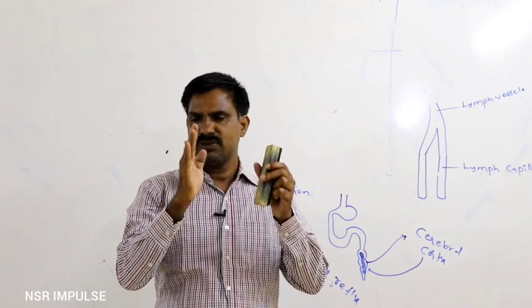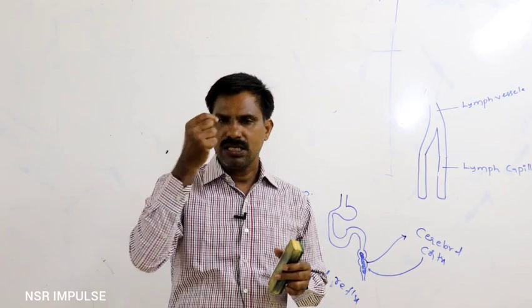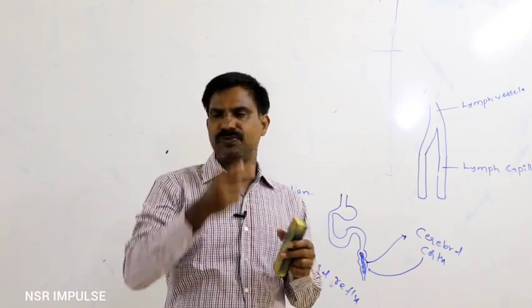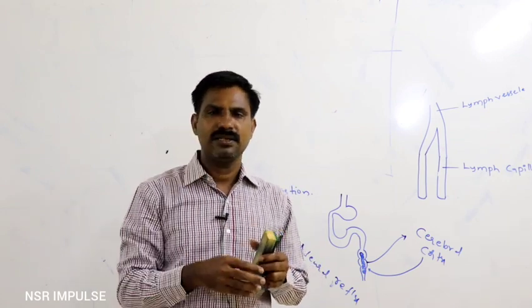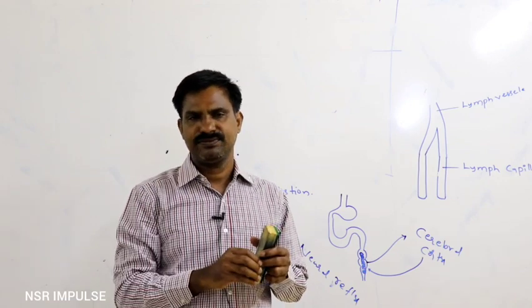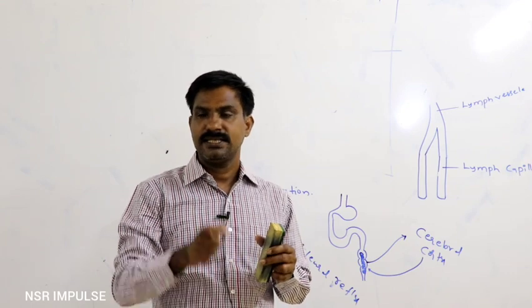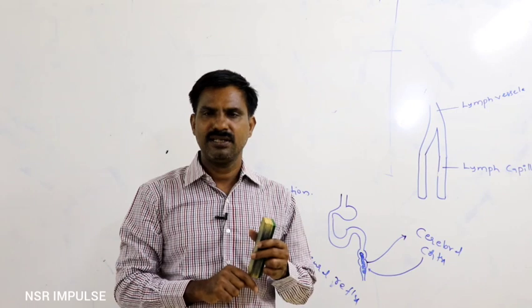How does the nervous system control digestive system activity? On seeing the food material, on taste of the food material, or with the sense of smell, those sensations stimulate the salivary glands to release the salivary juice into the oral cavity.